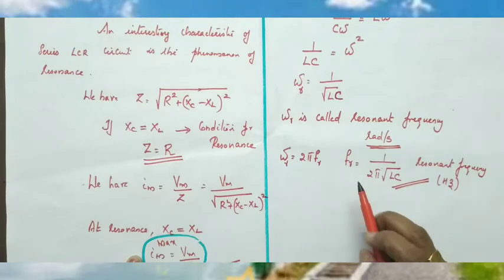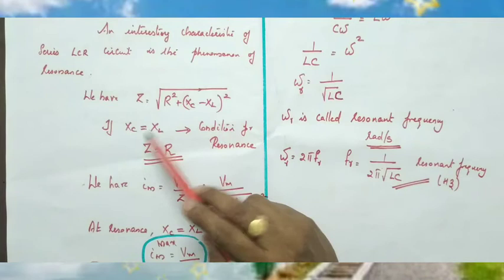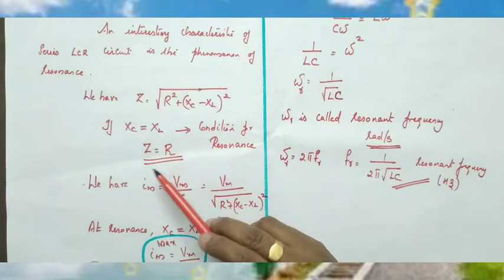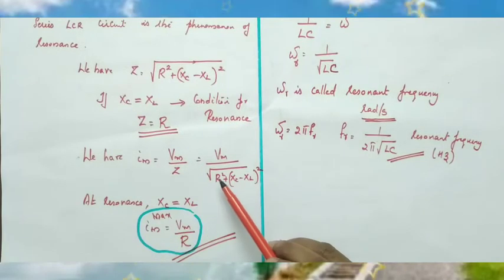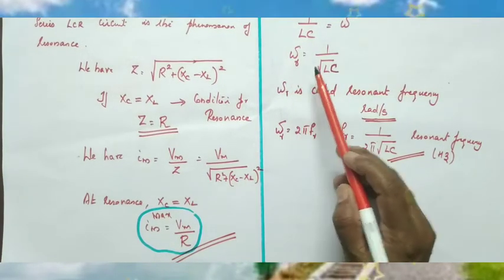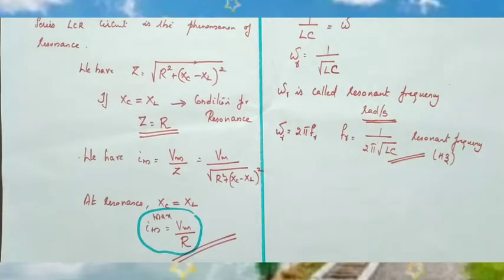Clear? So it is a frequency at which a resonance takes place and the condition for resonance is Xc and XL are equal. At that condition, impedance becomes minimum, current becomes maximum, and the corresponding resonant frequency is omega r equal to 1 by root LC or fr equal to 1 by 2 pi root LC.